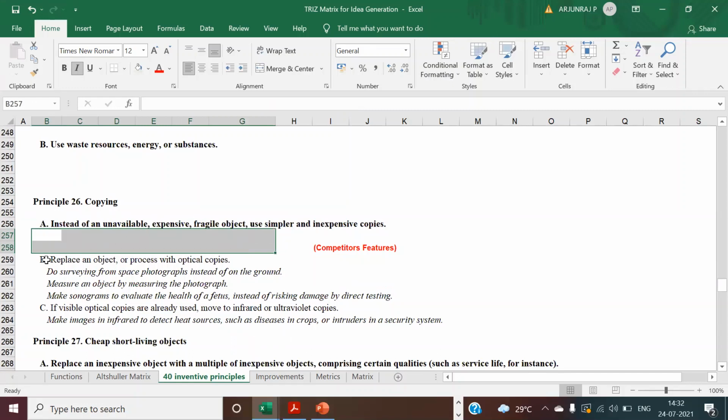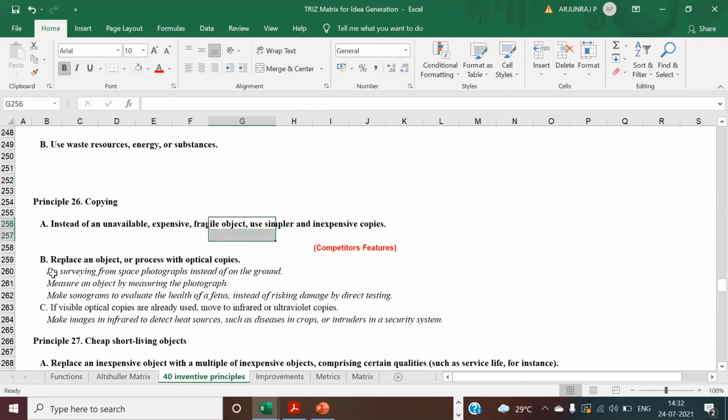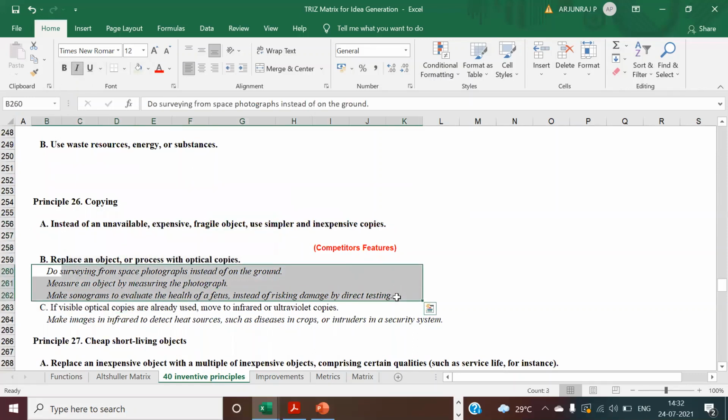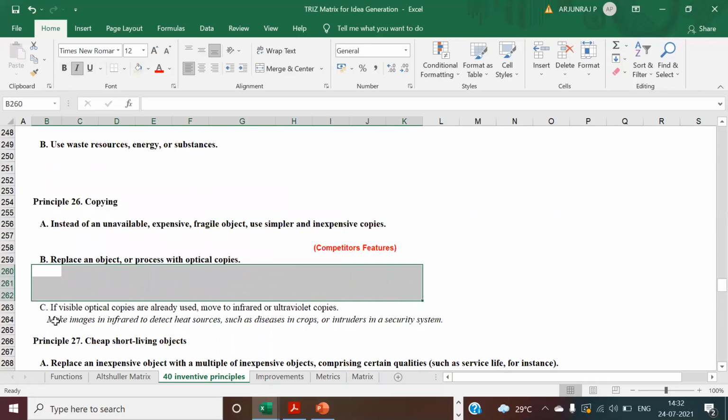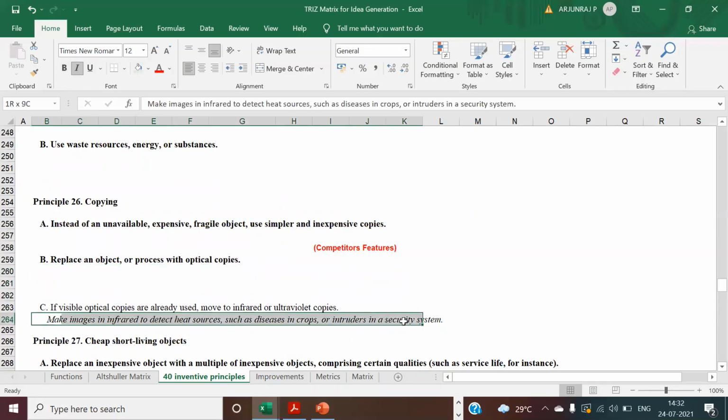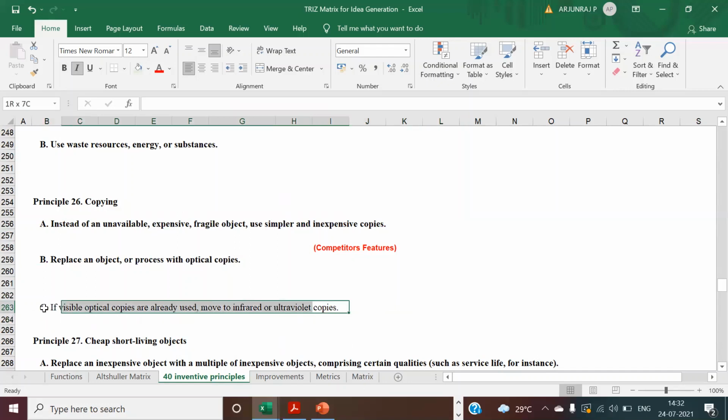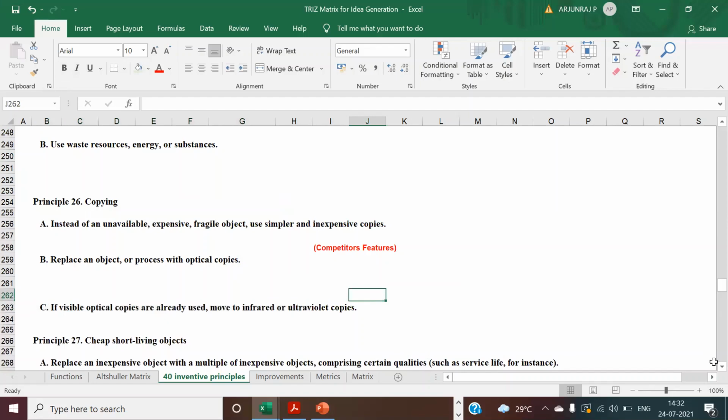You're going to replace a process with the optical copy. So even you can see this angle as well. Or if possible, if visible, optical copies are already used for that. Okay, this may not be applicable, but still I'm mentioning it for you. Maybe if you get anything related to this, you can do it.